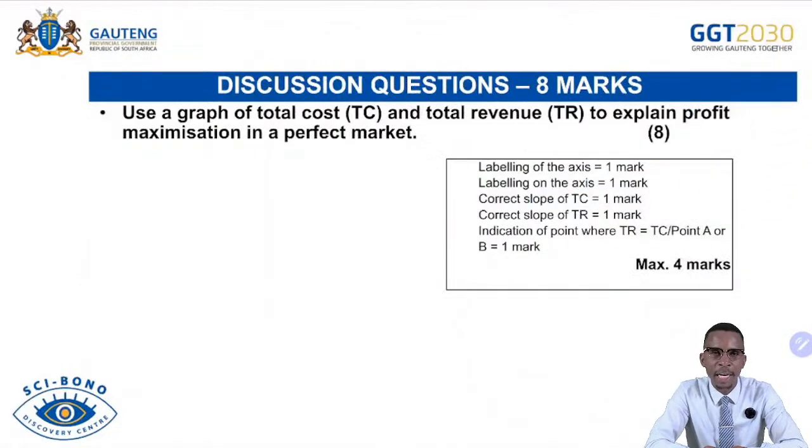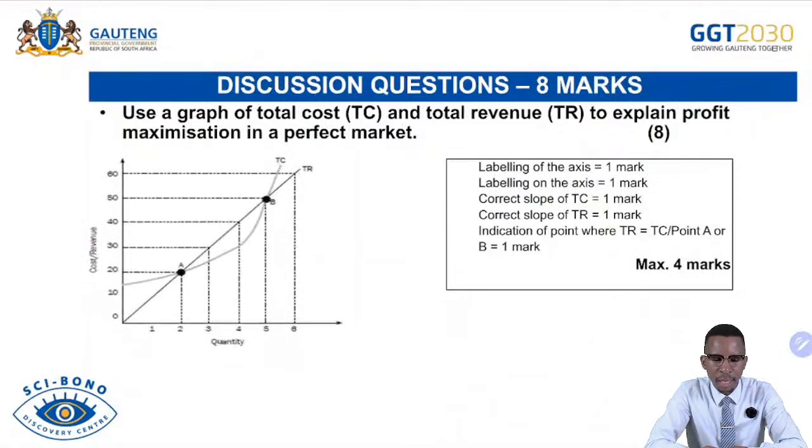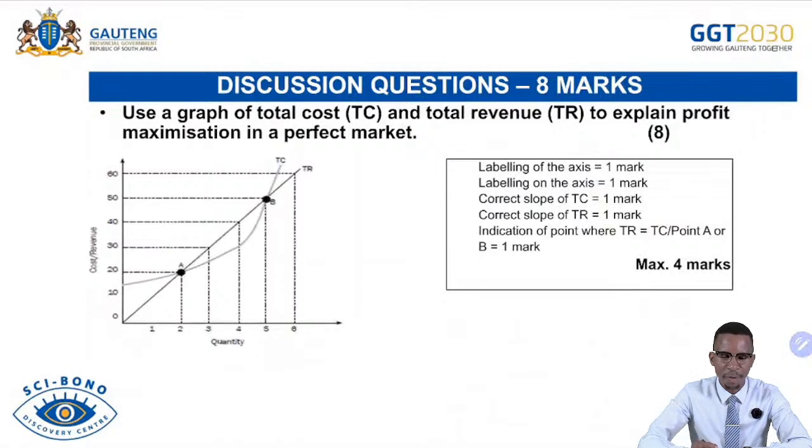And then these are 8 marks questions, some of them. Use the graph. Let's see the graph first. Use the graph of total cost and total revenue to explain profit maximization. It is very important that you are able to draw this graph. This graph has been seen more and more in our examinations, but it's been ignored before. For this graph, you simply maximize the profit using total revenue and total cost.